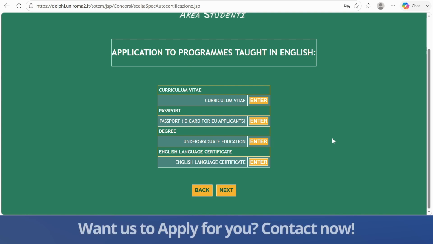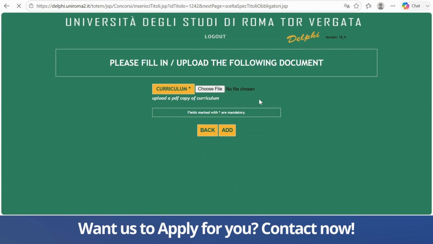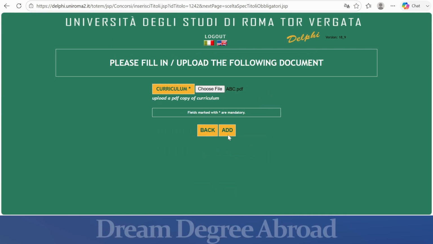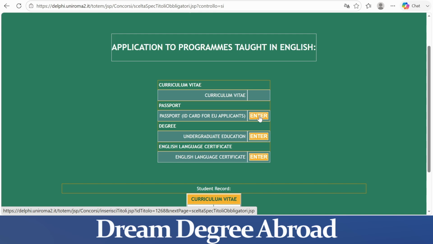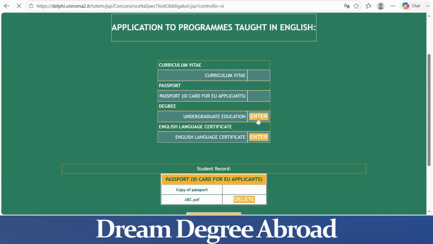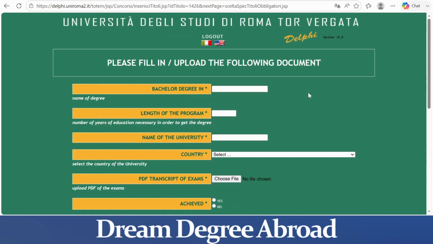Here you have to upload the following documents: your CV, passport, your degree details and English language certificate. First of all, upload your CV. Click on Enter. Click on Choose File and then click on Add button. Similarly, upload your passport. Now upload your degree. Click on Enter. And here you have to enter the detail of your bachelor's degree.